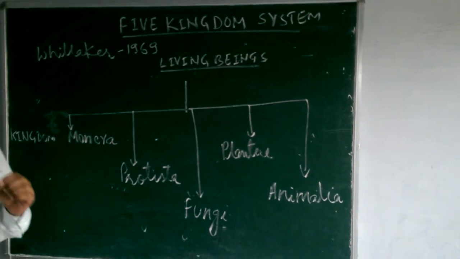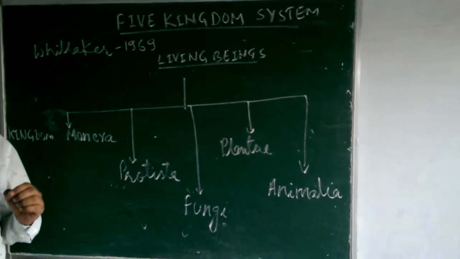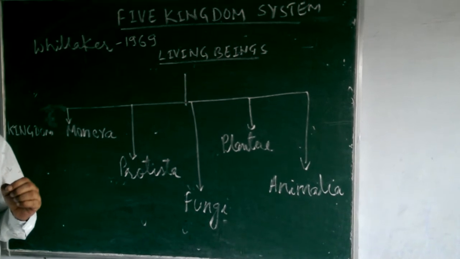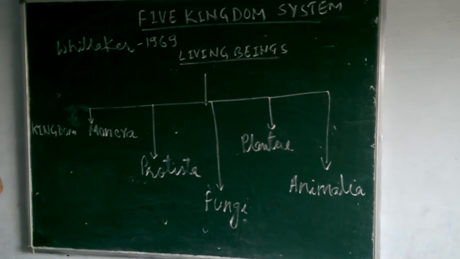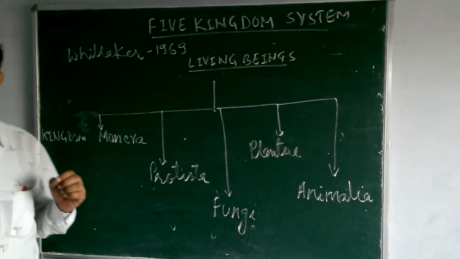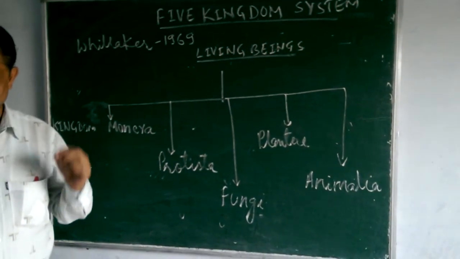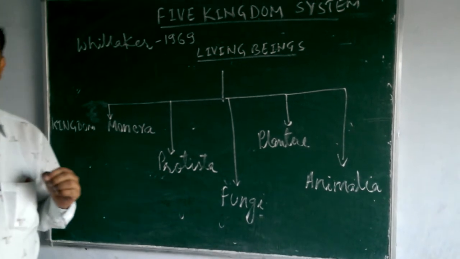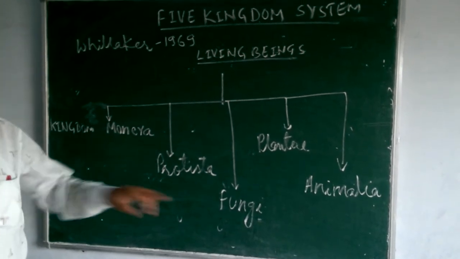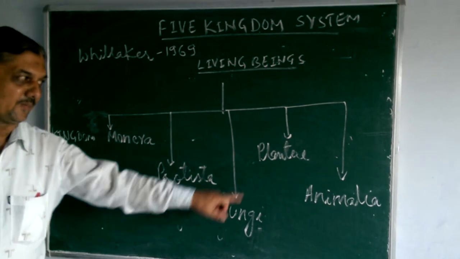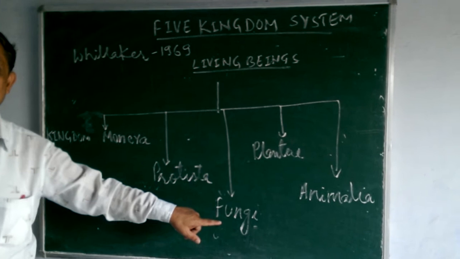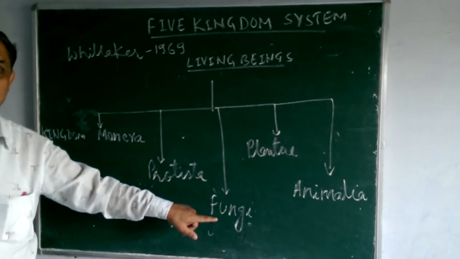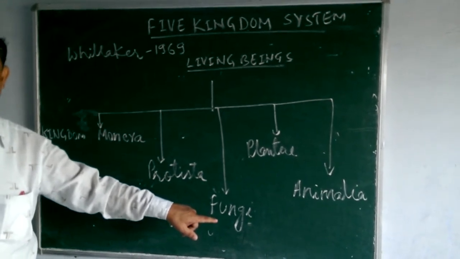This five kingdom system removes anomalies of the two kingdom system, like the position of fungi. The fungi were kept in a separate kingdom. They were separated from plants because fungi have a cell wall made up of chitin and the mode of nutrition is heterotrophic.